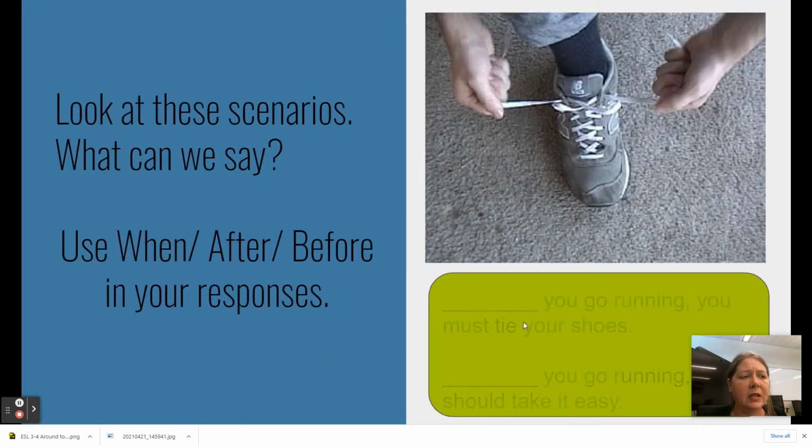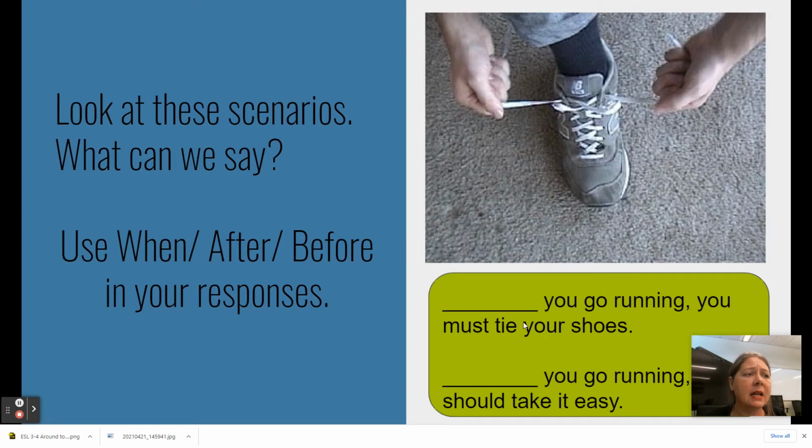So what we've done is we've given you a bunch of sentences here, and in some of these sentences, you can use the term when, and some of them you can use after, and some you can use before, and in some of the sentences, you can use multiple answers. Just try to think about which answers make sense and which one wouldn't make sense. So would you say, after you go running, you must tie your shoes? That doesn't make that much sense because you would have already have ran. Before you go running, you must tie your shoes. Or even when you go running, you must tie your shoes. That makes sense. But after you go running, you must tie your shoes doesn't make as much sense.